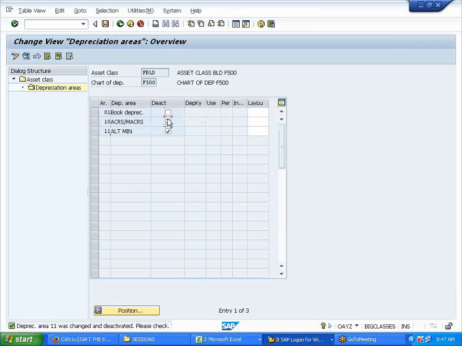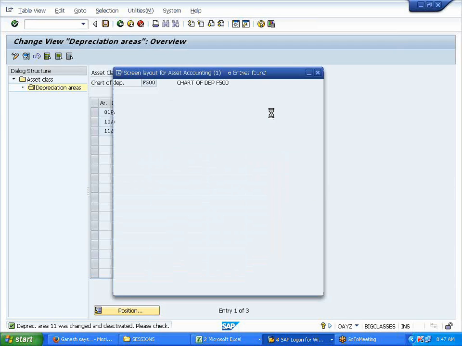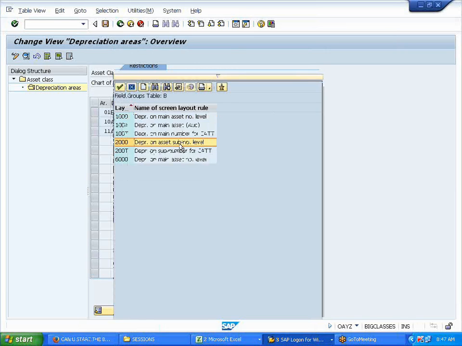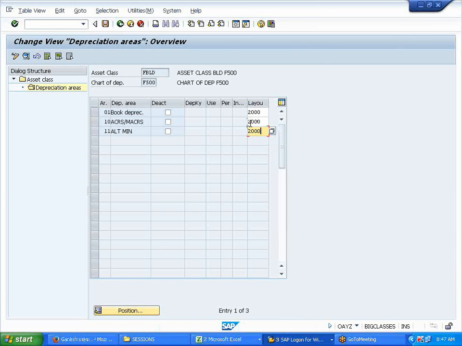This depreciation key, you uncheck all this. Then you mention the layout here. I'll show you what these layouts are on the screen. I'll take a layout which is depreciation asset plus sub number, 2000. I'll show you the layout also. Now press enter. It got activated now. For book depreciation, I'll use the depreciation key SLM. In case of taxation, let us use WDV, or let us use first a very simple one, SLM only. Getting this, Farhan? Yeah.